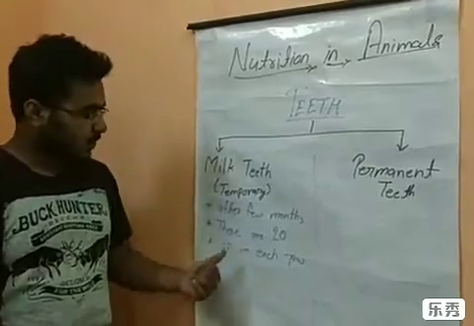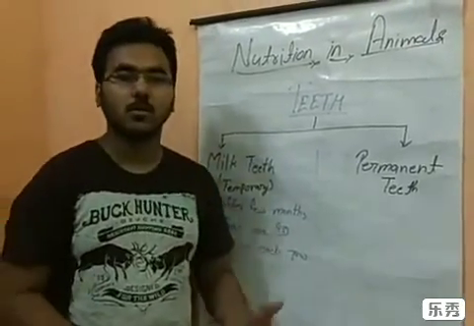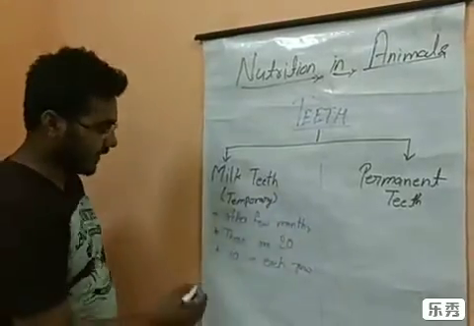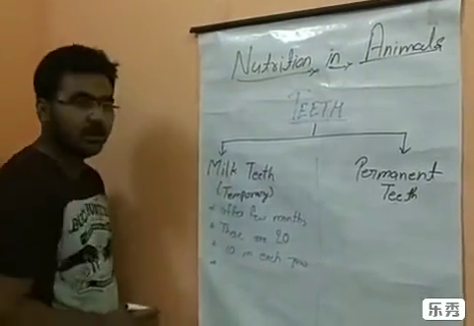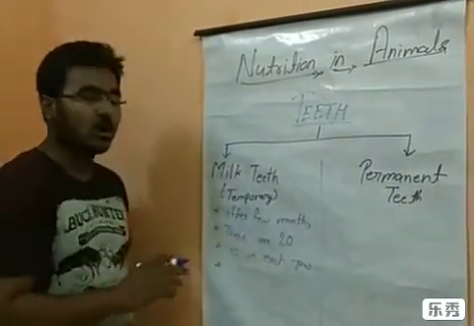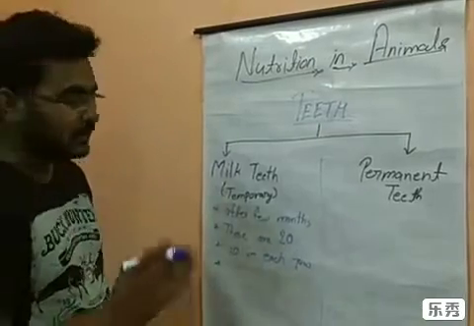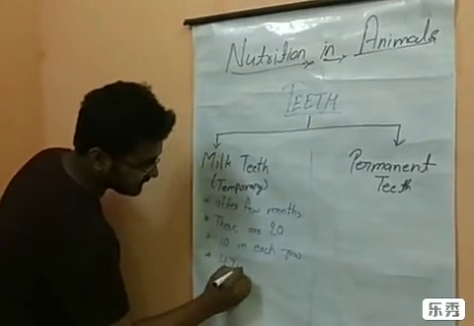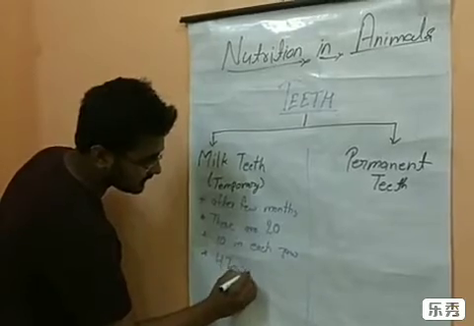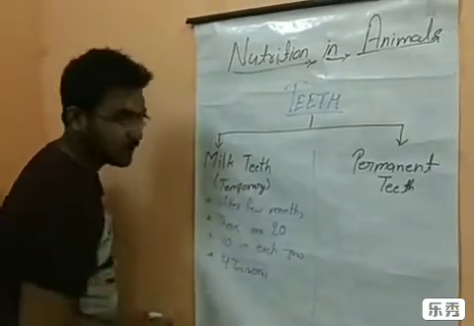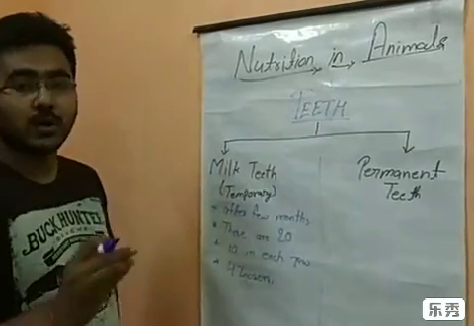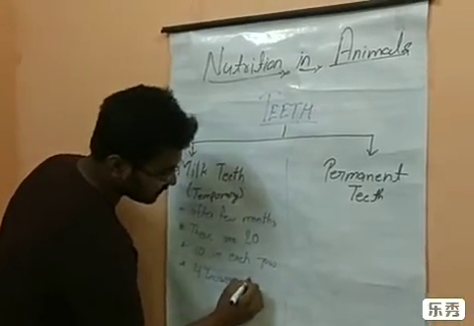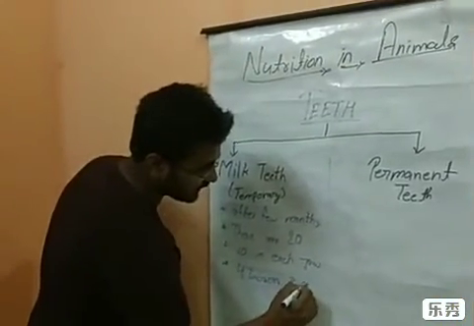Now, what are the numbers of premolars, molars, canines and incisors? Here we will write. In any jaw, there are 4 incisors, then 2 canines.